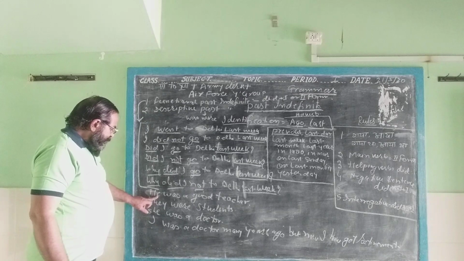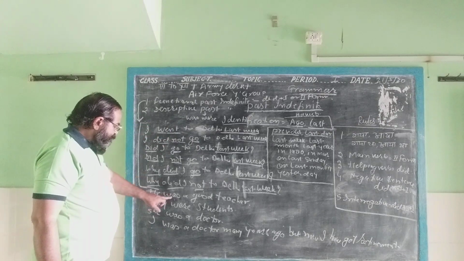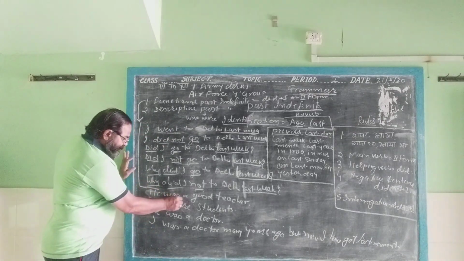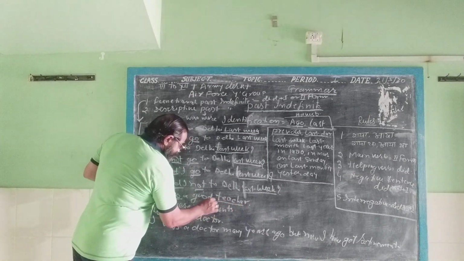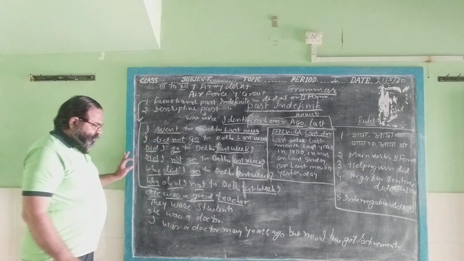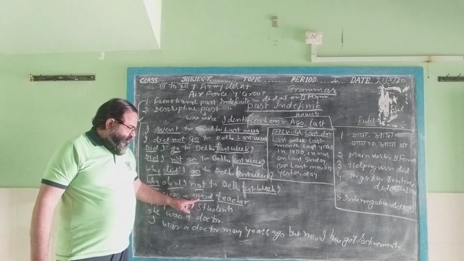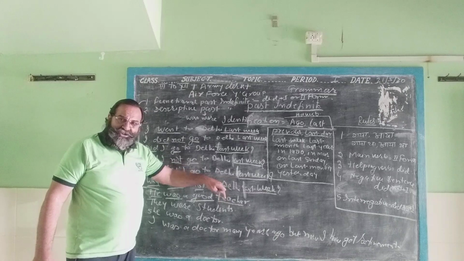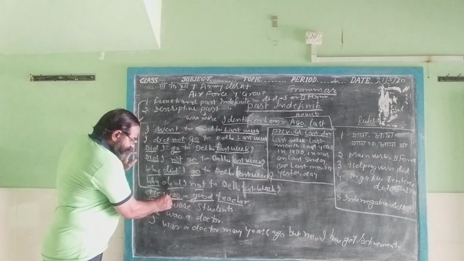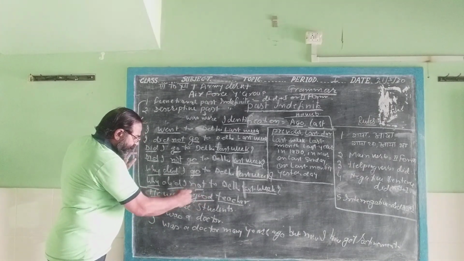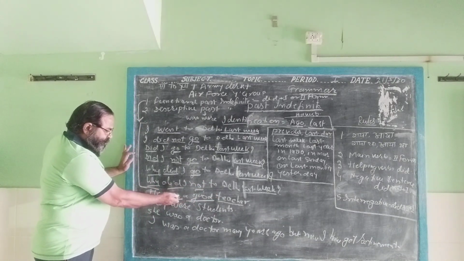Now, if we find it is the descriptive, after the descriptive past indefinite, you will not find any main verb. Here the was: he was a good teacher. It is the subject, it is the object, it is the adjective we find here. The adjective is that which is telling the characteristics of the object. So here is the was. After the was there is no main verb. After the was, you will find the object or the adjective. Then it is called the descriptive.